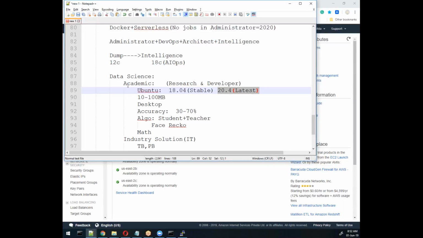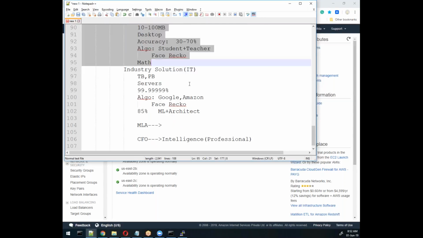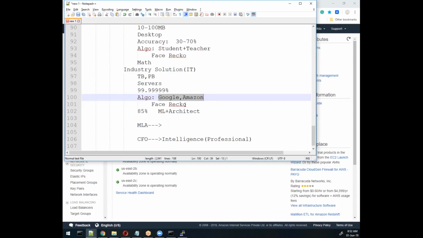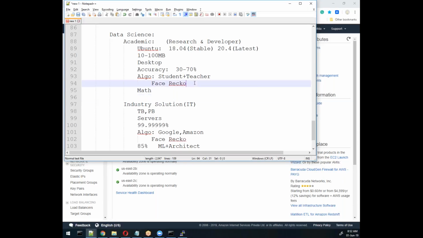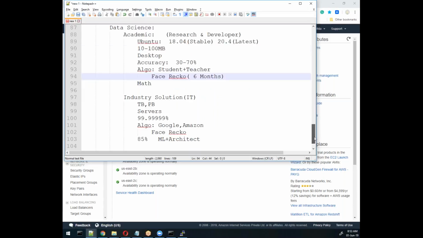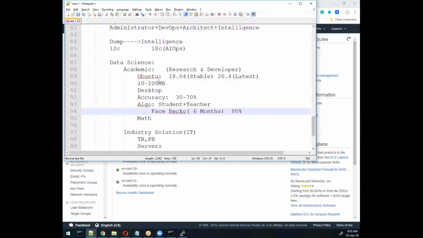So industry will not take the risk and will not add these people into the data science area. Industry adds only IT people, and those people believe in this area. IT leaders can believe. Same thing, if you want to implement face recognition here, it will take 6 months, and still it's not guaranteed, it's not stable. We can run it and see the accuracy is maybe 60 or 70, or maximum 80%. Why? I'll tell you why. Because they are working with less MB of data, and if the data is less, machine learning will not work.